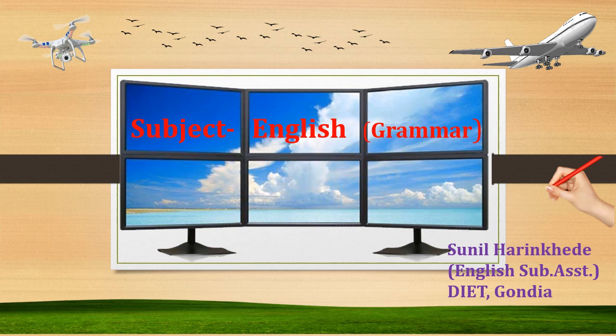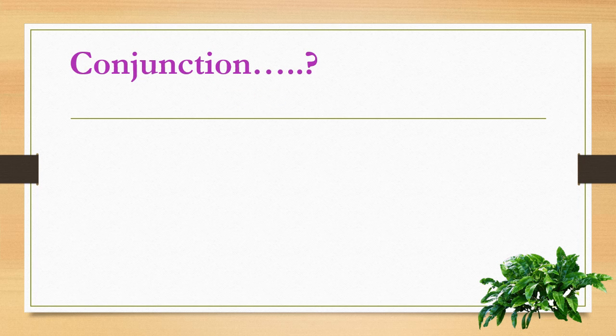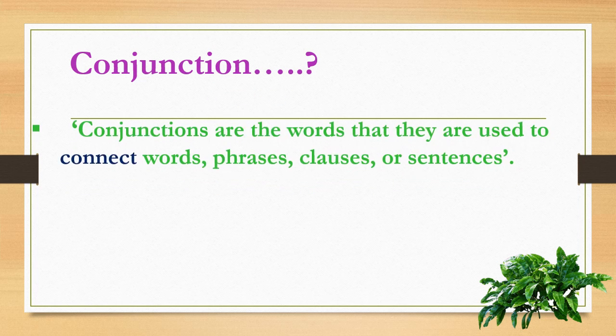Subject English Grammar, and in the grammar section we will discuss classes of conjunction and types of conjunction. What is conjunction?